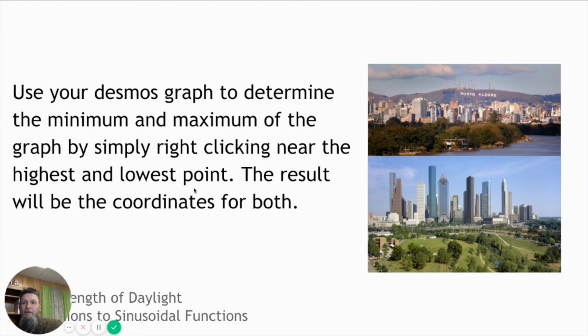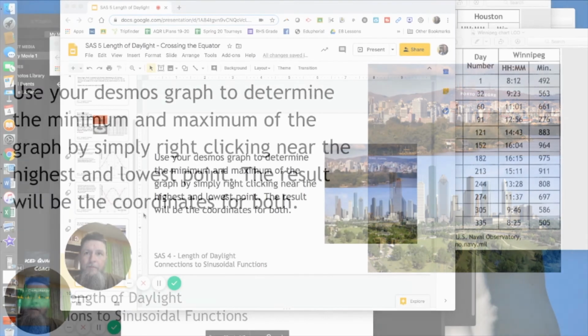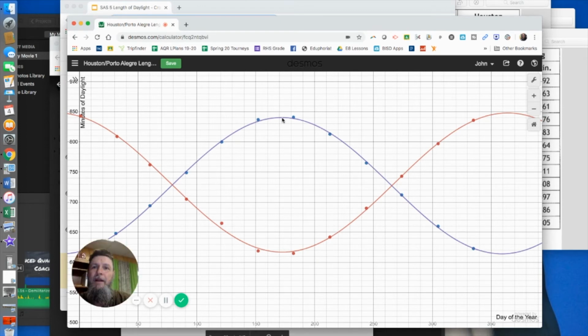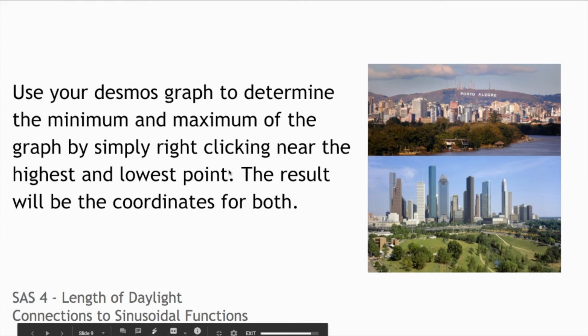So let's take a look at what we can say about that. We're determining the minimum and maximum of the graph by simply right-clicking near the highest and lowest point. The result will be the coordinates for both. So I'm going to take you to my Desmos. Here is my Desmos for Houston. At the maximum, if I click on it, it's going to give me a point. That's going to give me the maximum. If I come down here and look, it actually highlights and it gives me the lowest point too. As a matter of fact, if I click on this one, it also gives me the minimum and maximum, okay? So now you know how to get a maximum and minimum on a Desmos function.